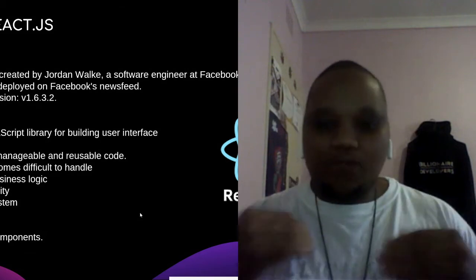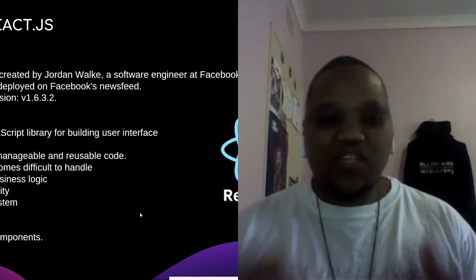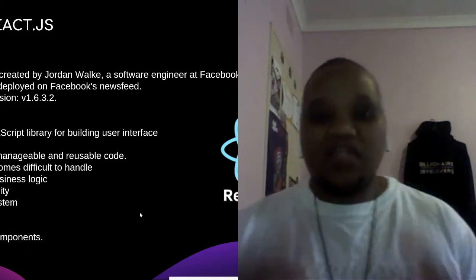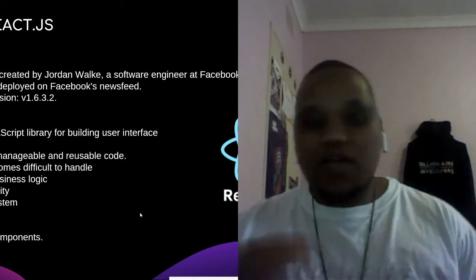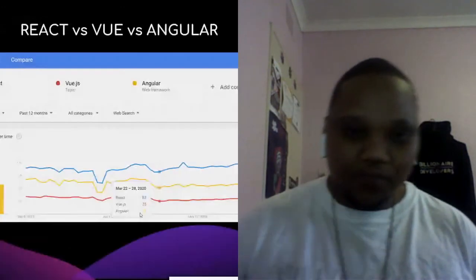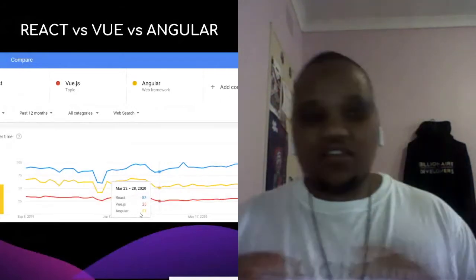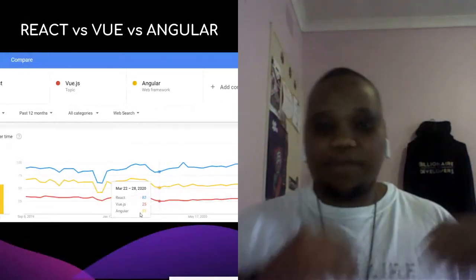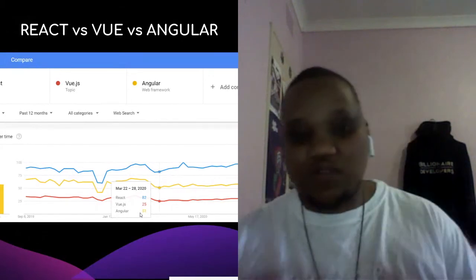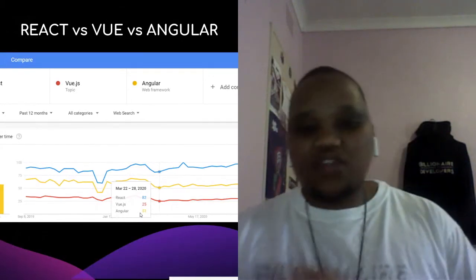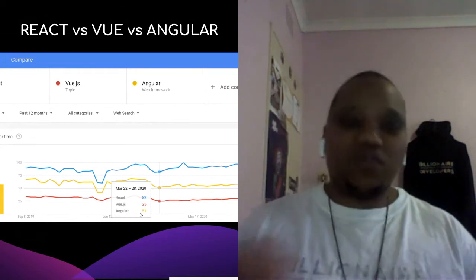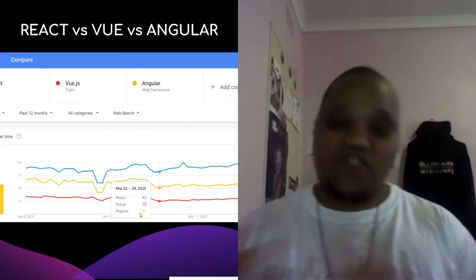And the most important thing you just need to know about React is that it uses UI states, right? So I'm going to just talk about what exactly is all about that. And what it does is that it actually splits all these UI components into its own components and its own states. So just basically looking at the graphs, this is currently what Google Trends is telling us in terms of popularity and what frameworks and what libraries are currently being used. And we can actually see within this graph that React right now is actually one of the most growing libraries that people are using for the front end development, right?